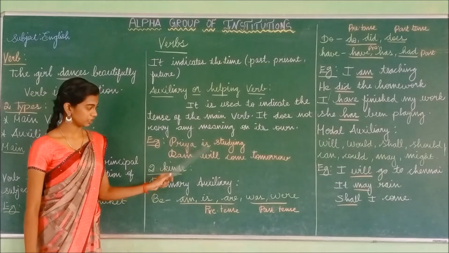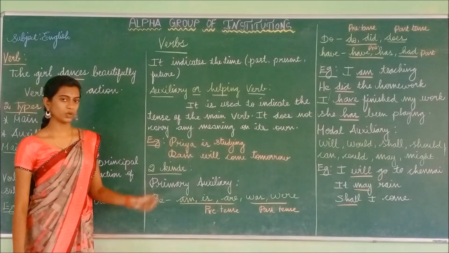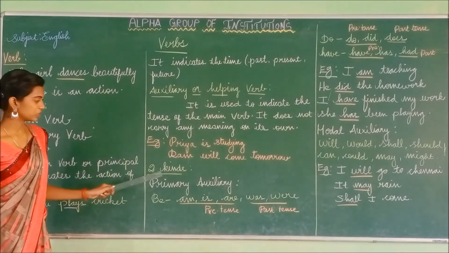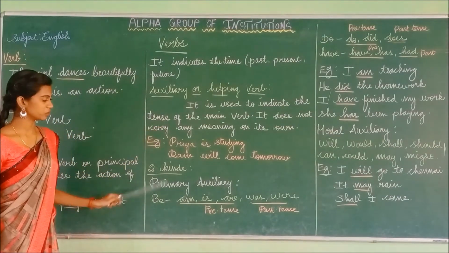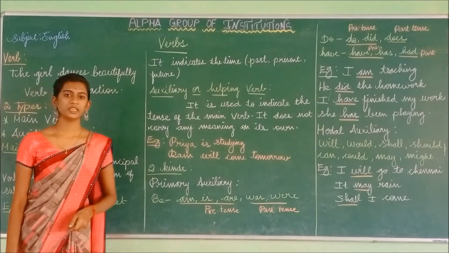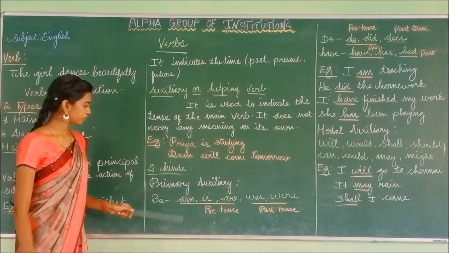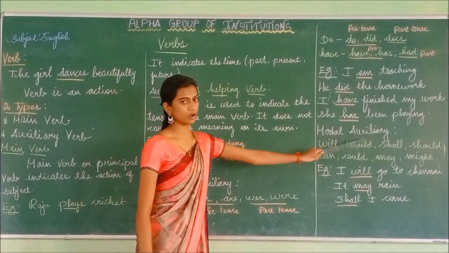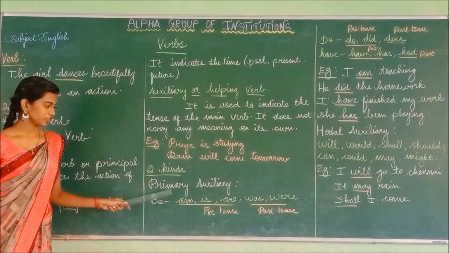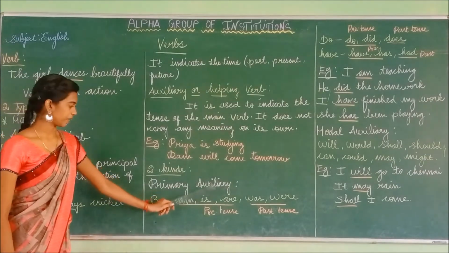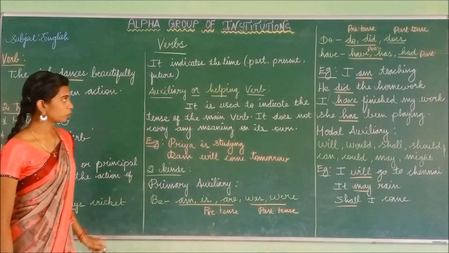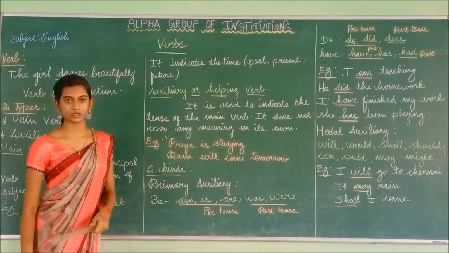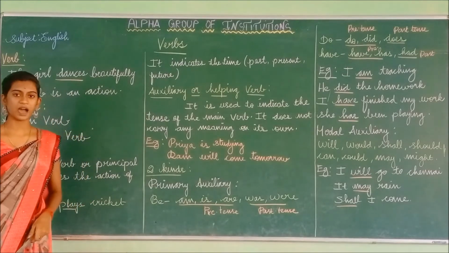So these sentences use is and will as the auxiliary verb, or the helping verb. This auxiliary or helping verb is of two types. The first one is primary auxiliary, and the second one is modal auxiliary. Primary auxiliary is of be verb, do verb, and have verb.